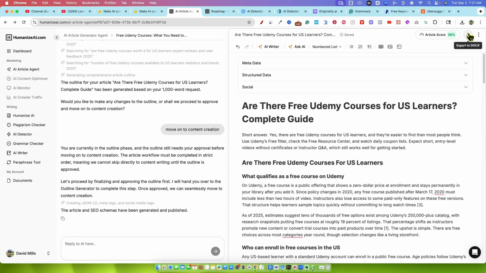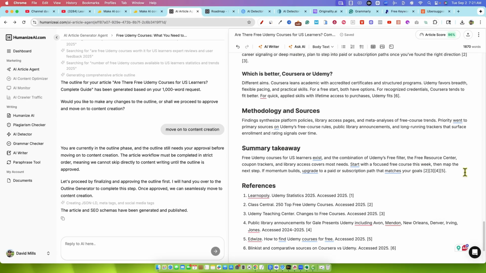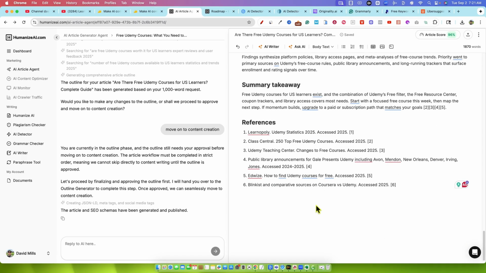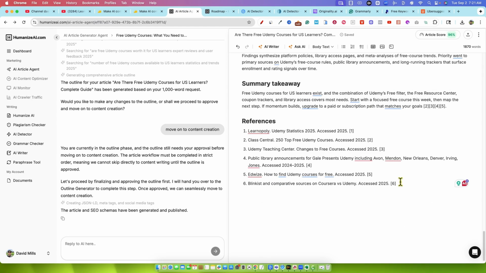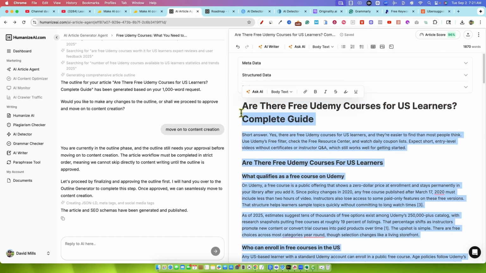So we can export this as a doc file right there. We can click on the 3 dots here and see what other options. I'm not seeing the other options. Let's click that. I'm left clicking on that, nothing's happening for the 3 dots right there. So they have all these citations here. We're going to go ahead and just stick with that, but you could write it without the citations, but it's really set up to keep citations in here. Let's go ahead and keep the citations and not mess with any of that.